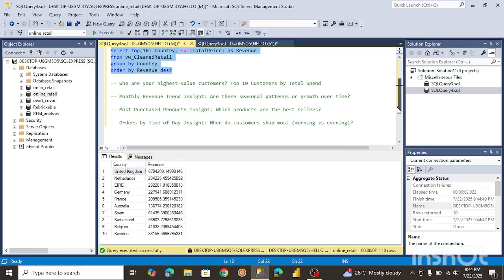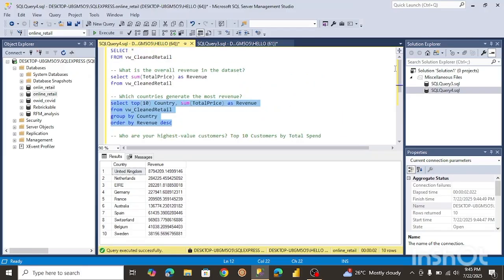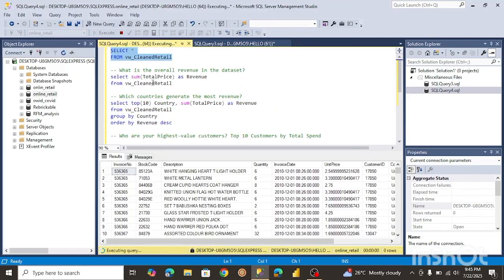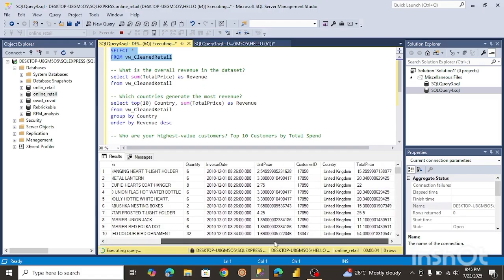So we want to know who are the highest value customers, so the top 10 customers by total spend. To do that, let me just retrieve the whole records in this table. We're going to need the customer ID.